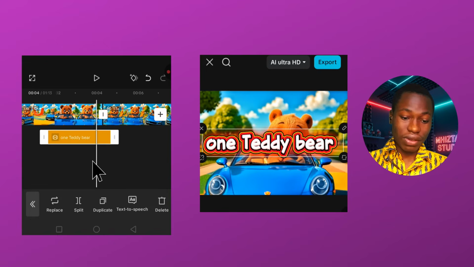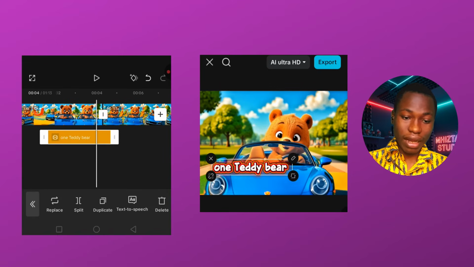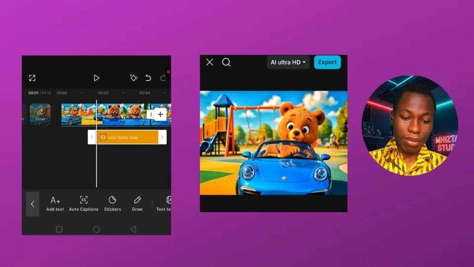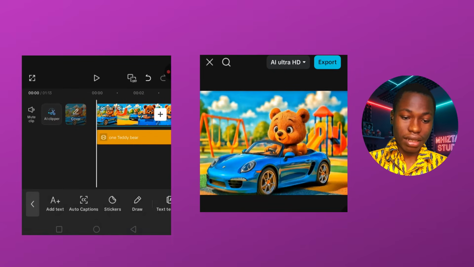Okay, this side is gonna look, so you just have to adjust it, make it smaller, okay? And then you can probably stretch it to start from the beginning. Look at how it...